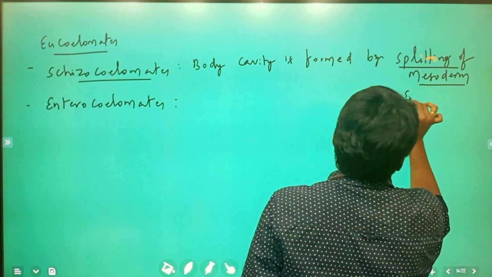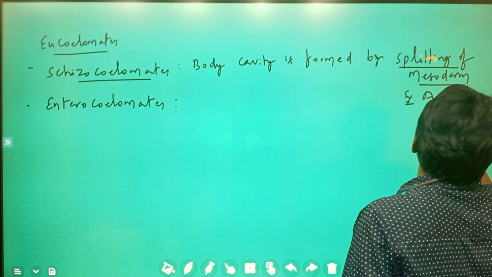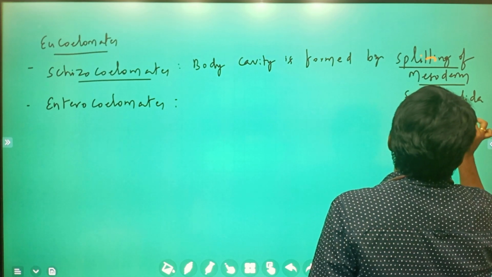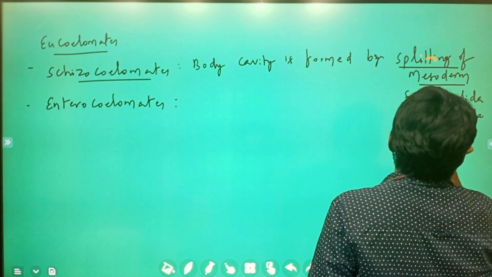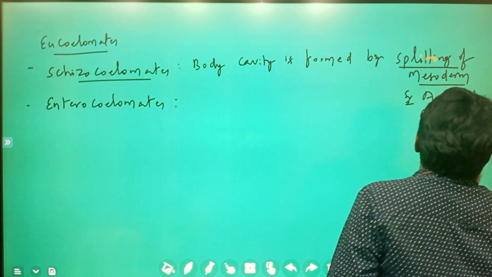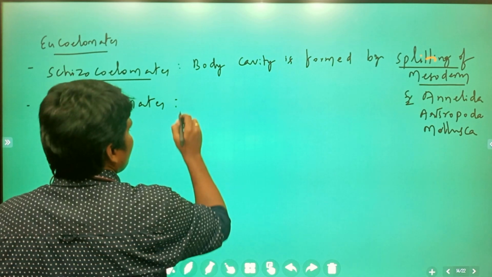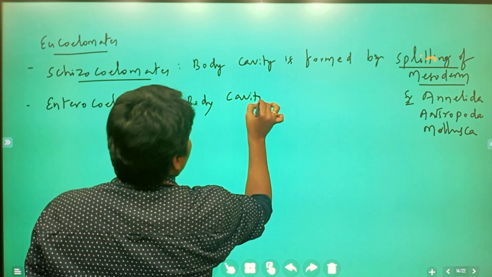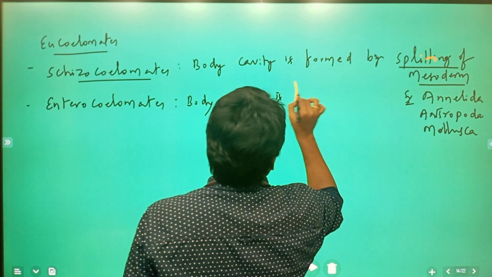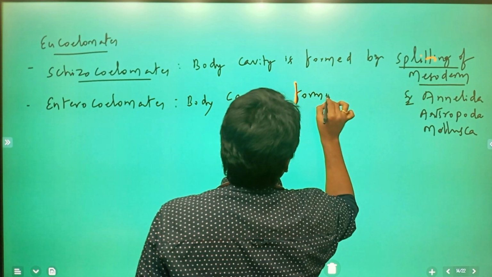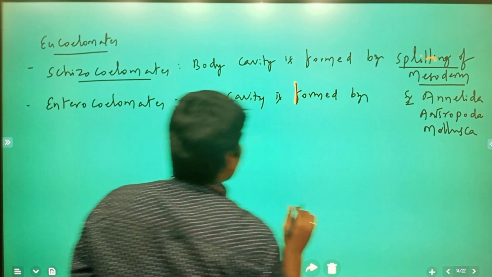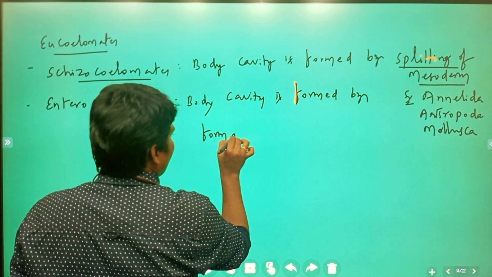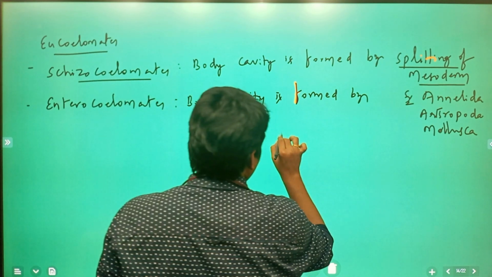Examples of schizocoelomates are Annelida, Arthropoda, Mollusca. Next, body cavity formed in enterocoelomates. Body cavity is formed by the formation of mesodermal pouches.